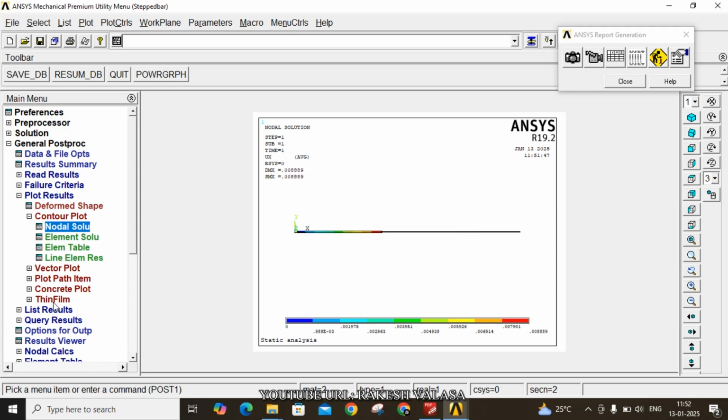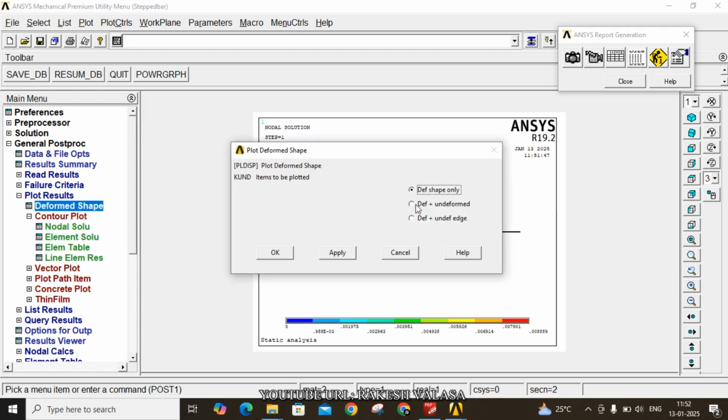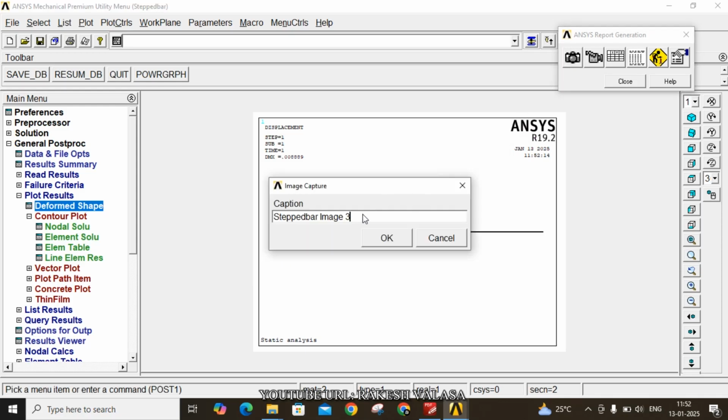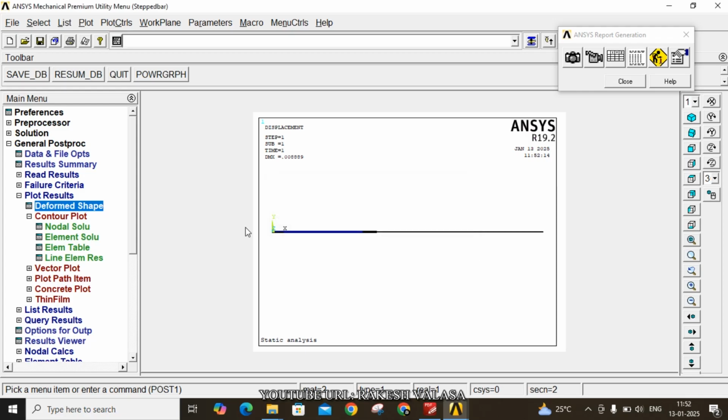The next one is, you can also capture deformed shape, deformed plus undeformed shape. OK. Now also you can capture this image, deformed shape.